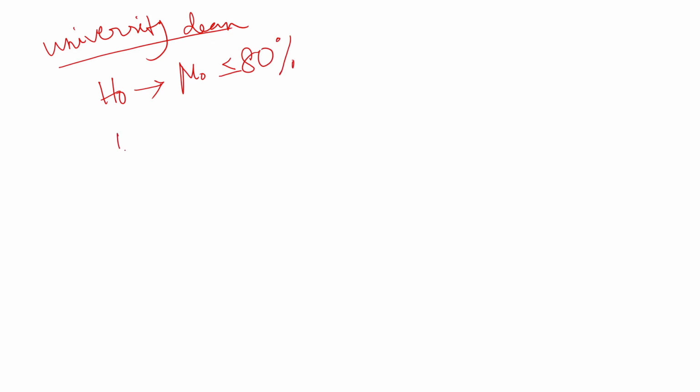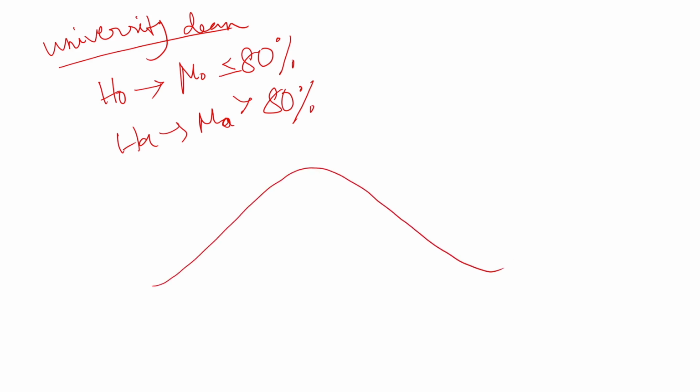So now the alternate hypothesis in this case will be, here I will take mu 0 only, greater than 80%. So to test the null hypothesis, we have to take this alternate hypothesis. So in this situation, we have to go with a one-sided test. That is, suppose this is our distribution of grades.